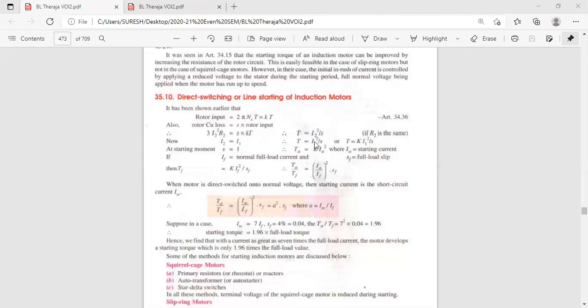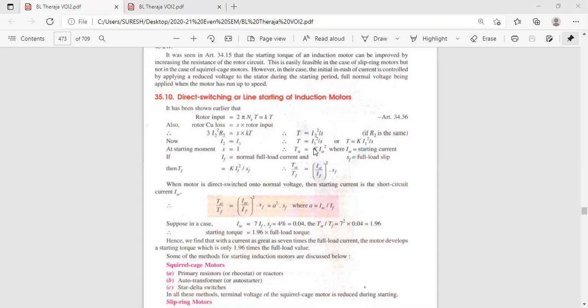I1 is the primary winding, stator. I2 is the secondary winding, rotor. Starting torque means TST. During starting, your rotor speed is 0, so slip is 1. Substitute S equal to 1, remove the proportionality sign and keep the constant K. TST, starting torque, is equal to K into IST. In place of I1, I am taking starting current IST. ST means starting.